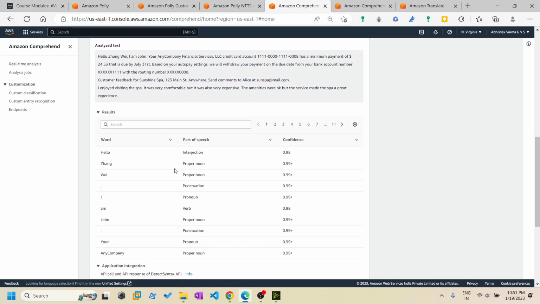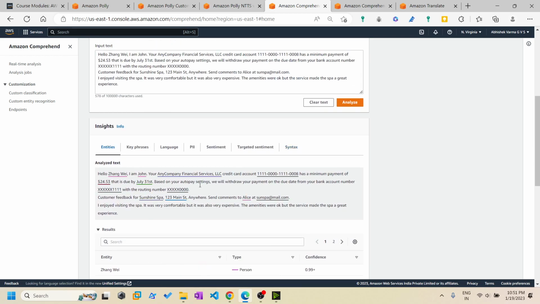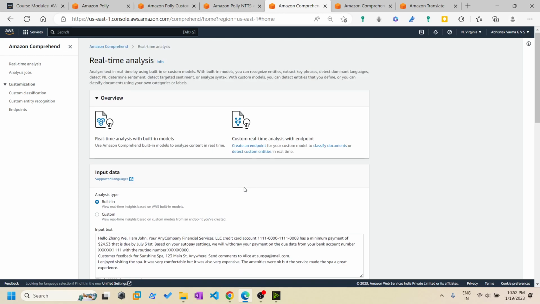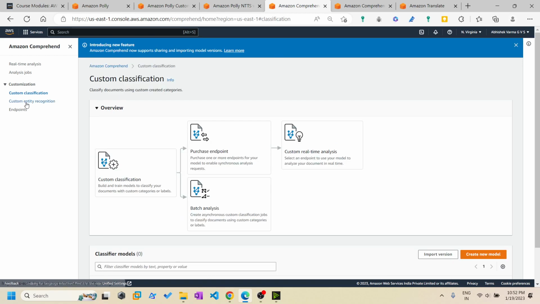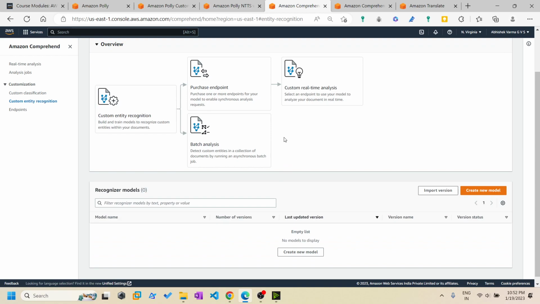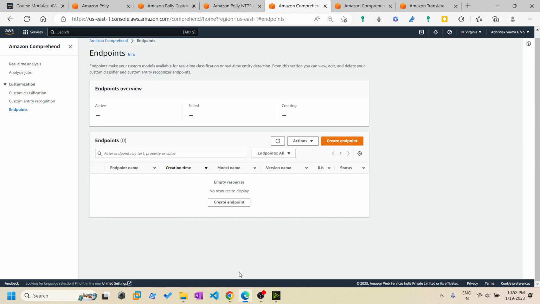Parts of speech such as pronouns are also separated for better analytics purposes. We can use custom classification and custom entity recognition. For example, if you give any tracking numbers, these will be separated as they are custom points.